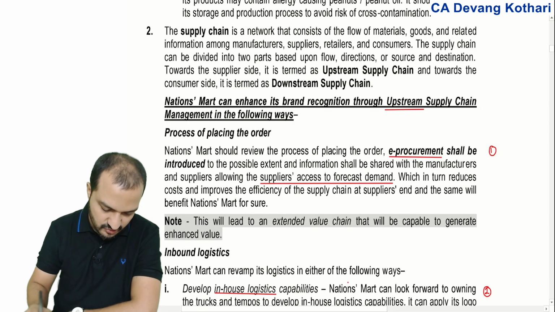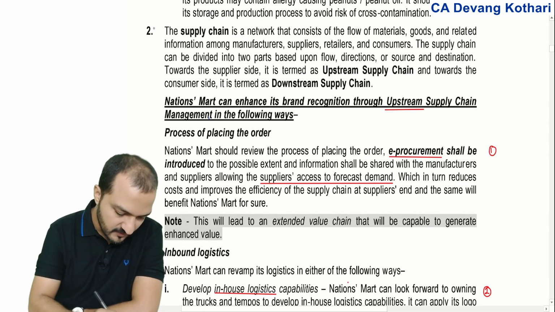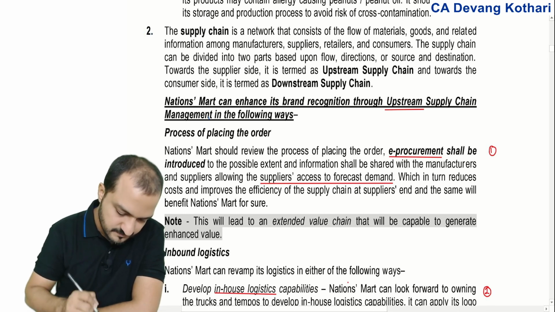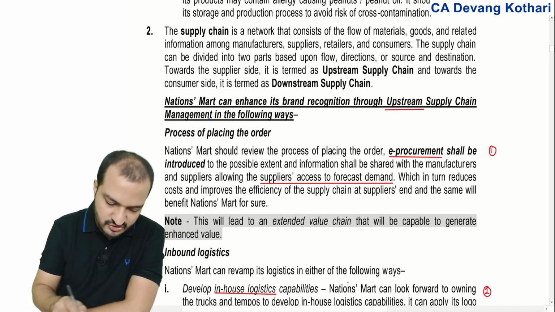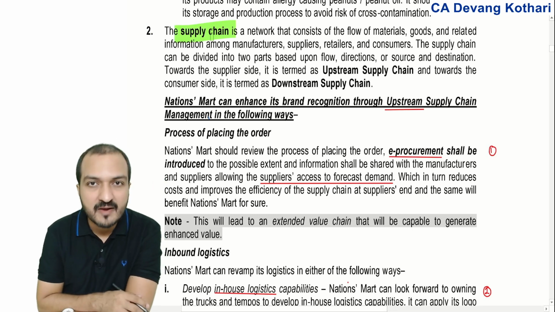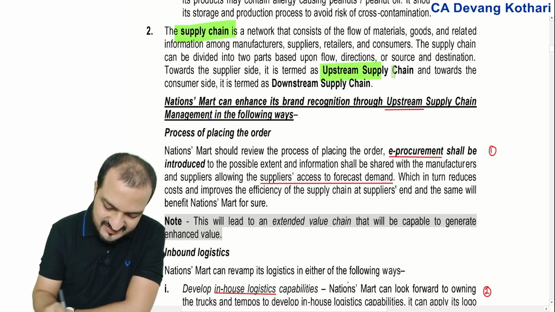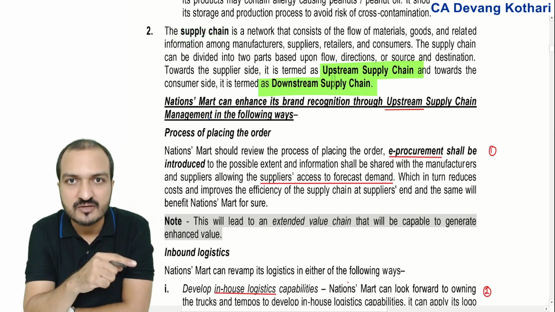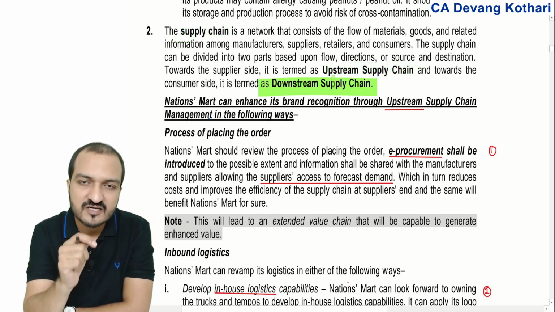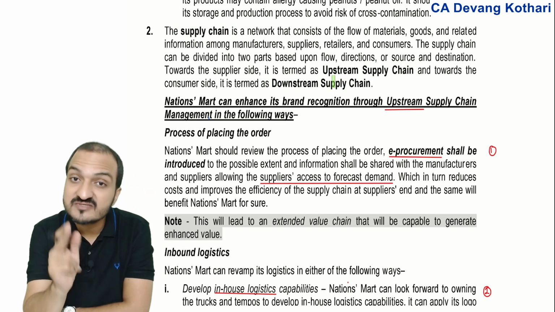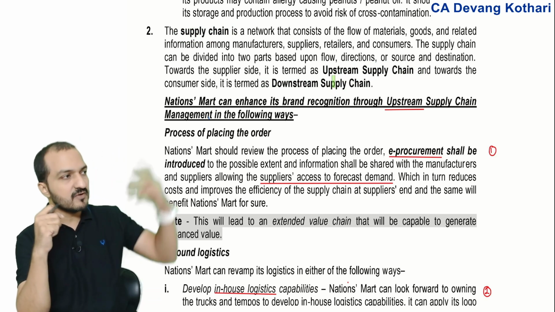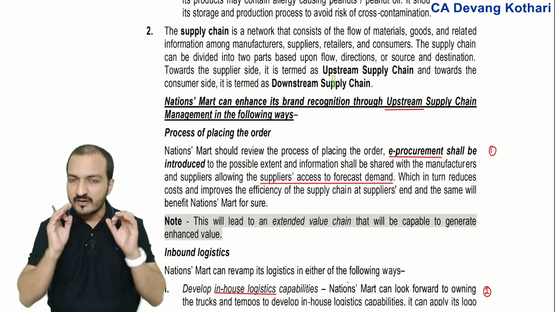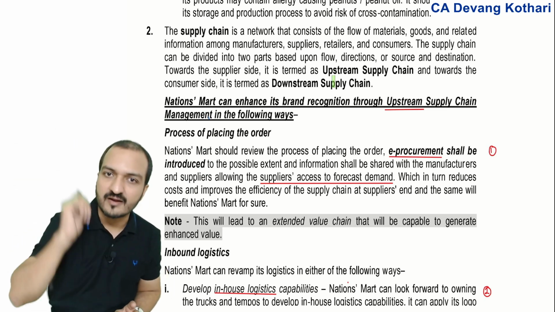Let us look at the solution in your RTP question number 2 solution. So they have first explained what is a supply chain. You can also explain what is upstream and downstream supply chain, because you notice in this question they have actually discussed both the sides. Upstream supply chain means me getting material from the manufacturer. Downstream supply chain means me delivering the goods to the local kirana shops.